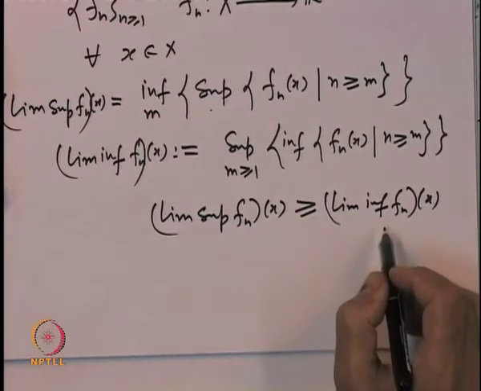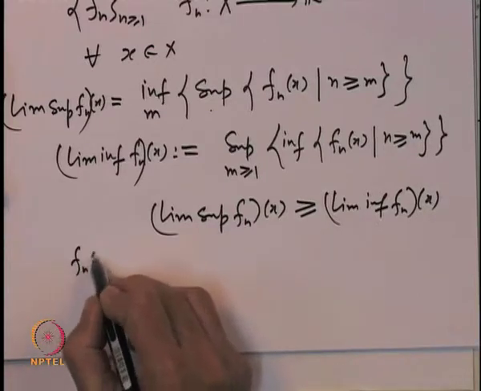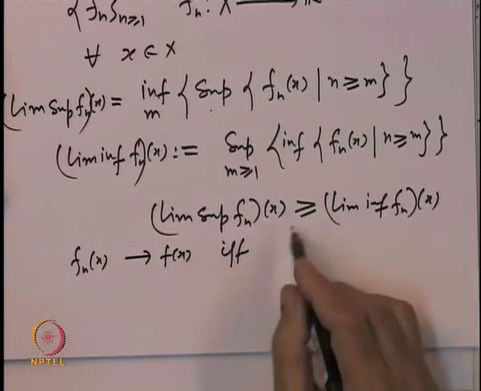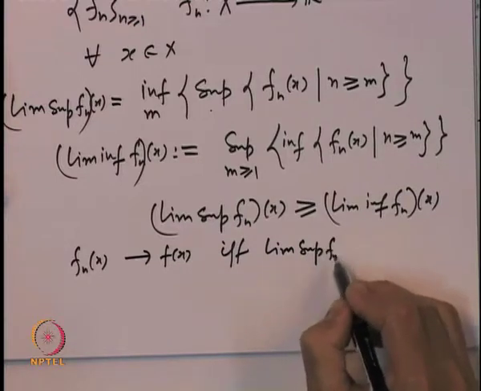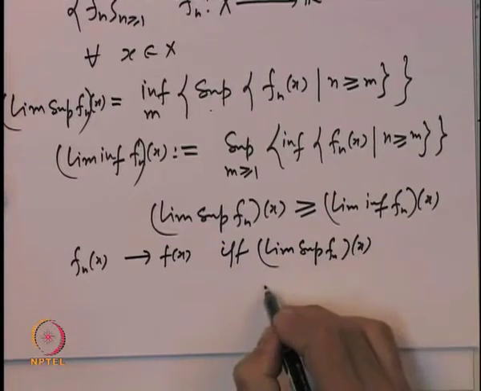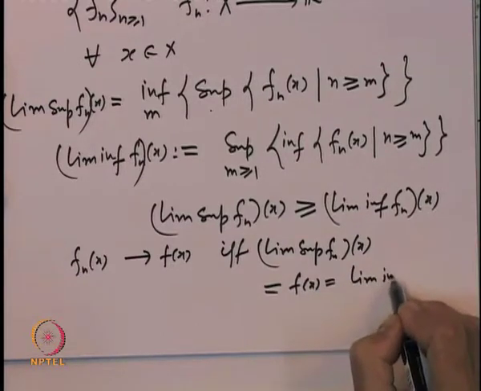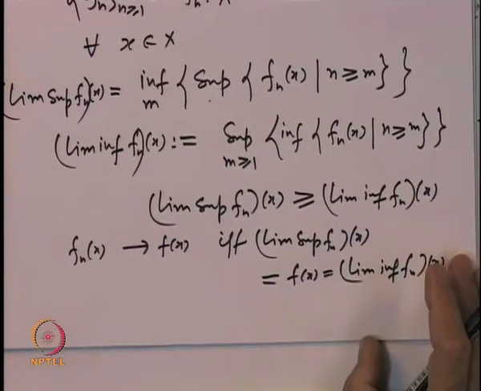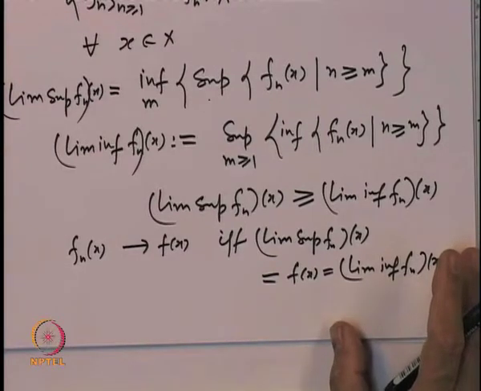So this inequality always holds, and the sequence f_n(x) converges to f(x) if and only if the limit superior of f_n(x) is equal to f(x), which is equal to the limit inferior of f_n(x). These are elementary facts from basic analysis about when a sequence of real numbers is convergent.